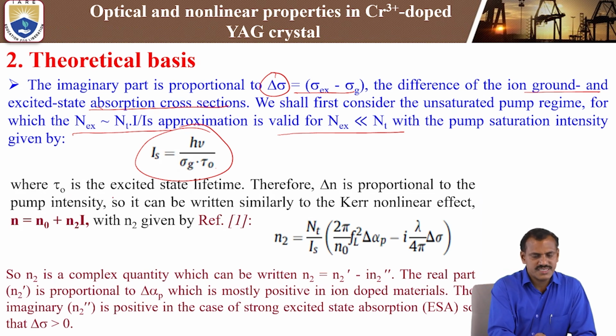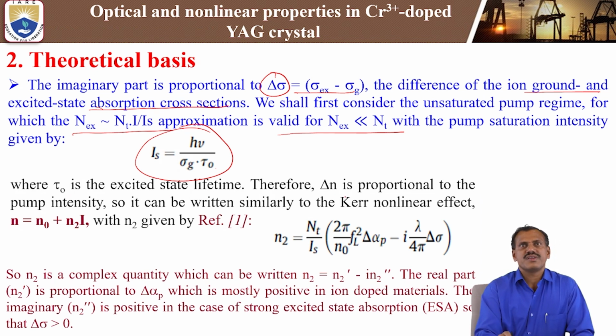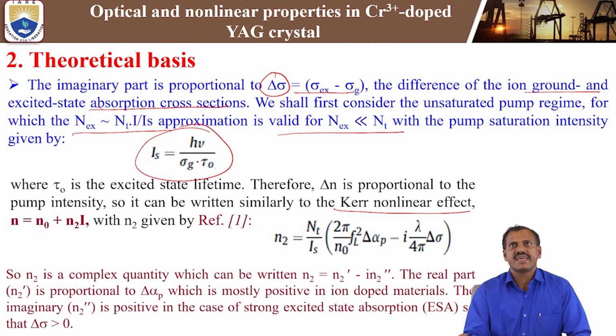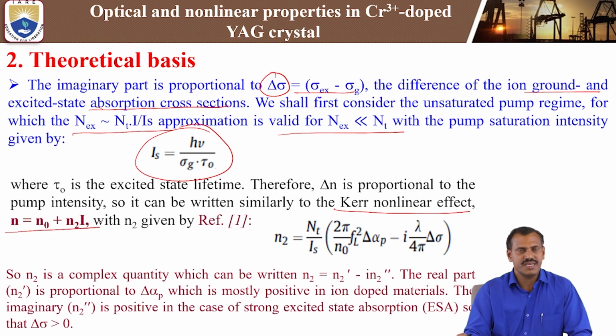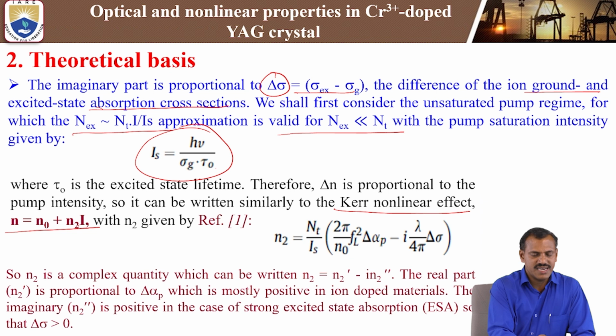Where tau naught is the excited state lifetime, therefore delta n is proportional to the pump intensity. So it can be written similarly to the Kerr nonlinear effect. That means we are going to study the nonlinear properties. In that, we can write n equals n naught plus n2 I, where n2 is the nonlinear refractive index and I is the intensity of the focused beam. With n2 given by reference 1, we can calculate the n2 value.